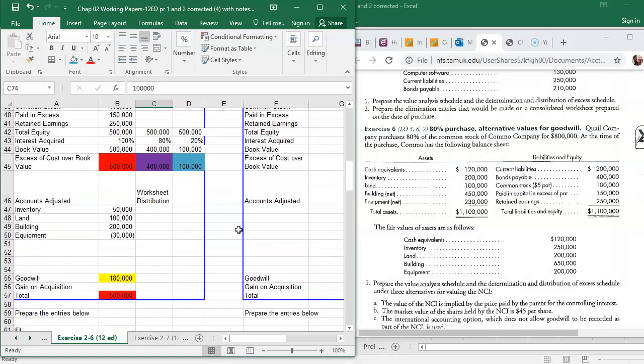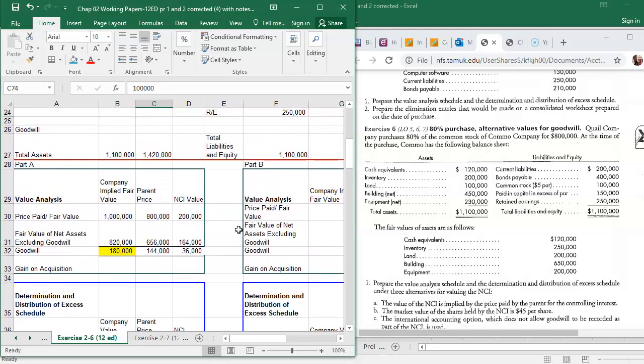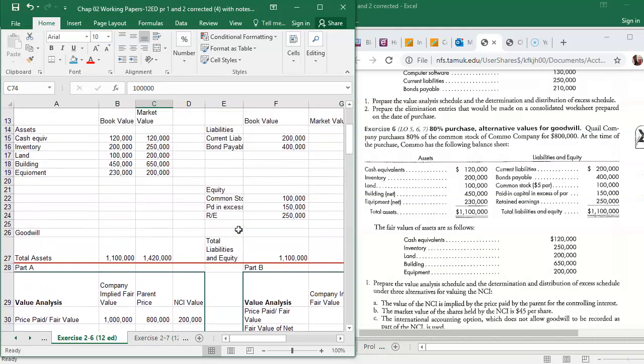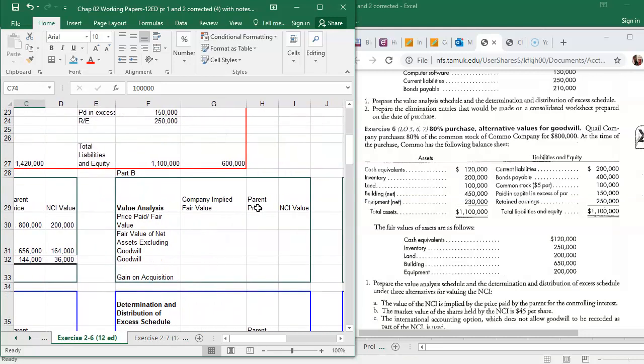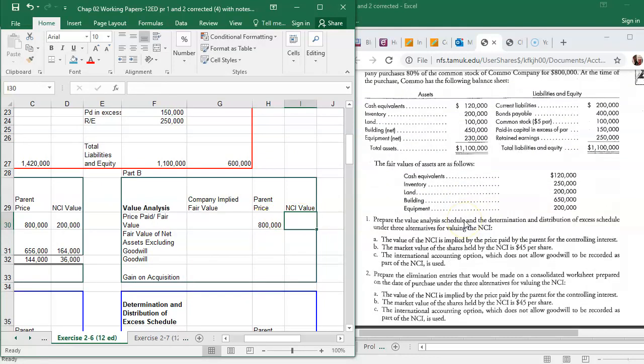Part B, the balance sheet is exactly the same. Okay, really a lot of it is the same. This balance sheet part is the same, so I don't need to redo that. Where they change it up a little bit is that the parent price, we paid $800,000, so that's a given, that stays. But then they tell us over here in Part B that the market value of the shares held by NCI is $45.